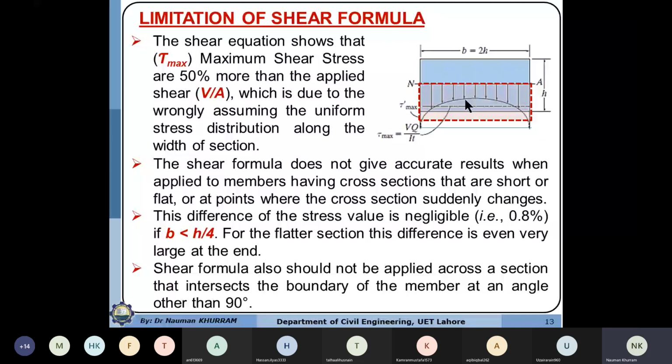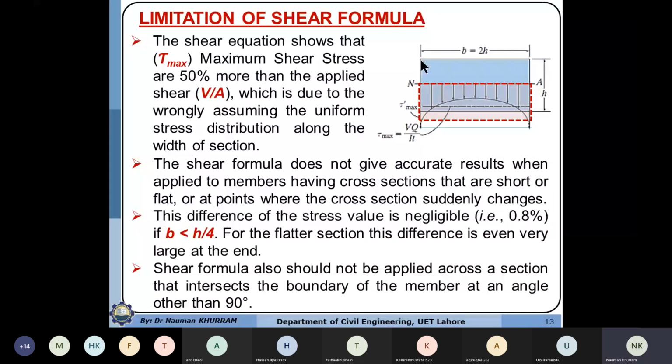It means that when the beam is subjected to deformation or shearing, the outer surface will undergo maximum deformation because there is no confinement, restriction or constraint available at the edges. So if the strain is more at the outer surface, this strain value multiplied with the modulus of rigidity G will provide us the larger stress.